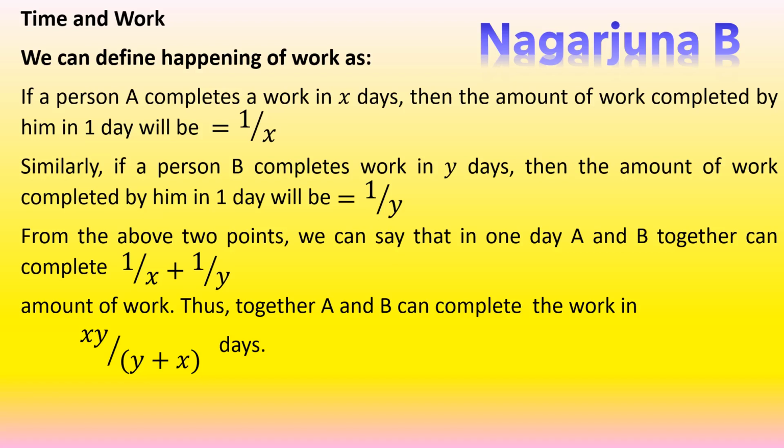What we get when we add A and B's work of one day, it means the values which we get for one day work, that one you need to just interchange the numerator and denominator, and that will be the number of days which is required together for A and B persons to complete the work.